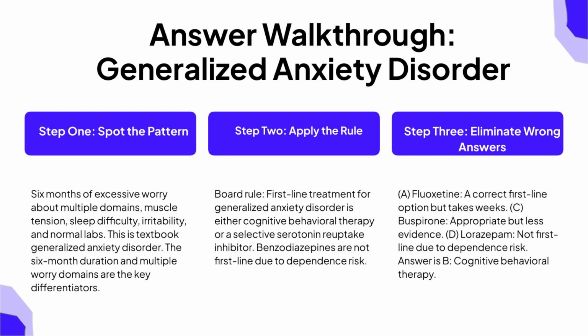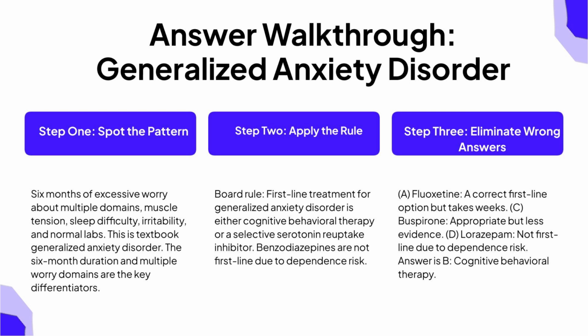Step 2. Apply the rule. The board rule you need to know is that first-line treatment for generalized anxiety disorder is either cognitive behavioral therapy or a selective serotonin reuptake inhibitor. Both are considered first-line, but cognitive behavioral therapy is often preferred as the initial approach because it has no medication side effects and teaches lasting coping skills. Benzodiazepines are not first-line due to dependence risk.